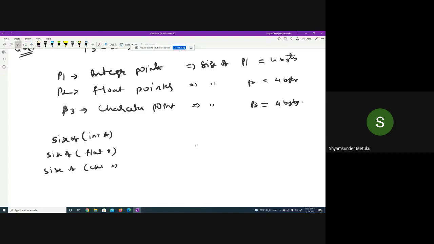I just wanted all of you, the way I told yesterday, to tell me the long double data type. Similarly, you also try to print the %d size of int star, %d size of float star, %d size of char star. There's no space here, even though I'm writing here, it's sizeof, in a single word. Is it okay? Is it clear or not? You respond.